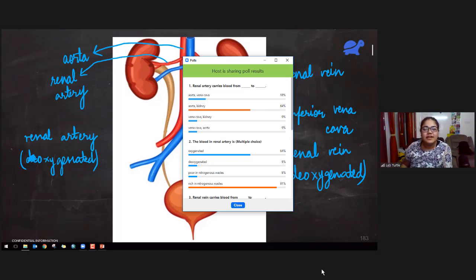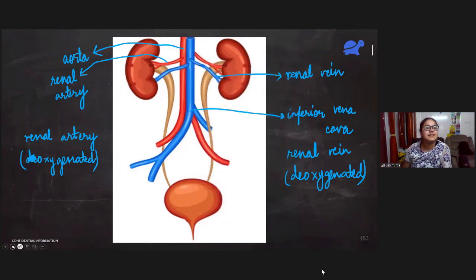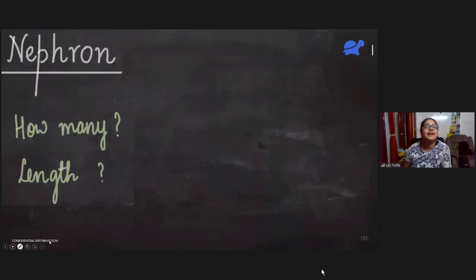Fifth, the inner light colored region of the kidney is known as, yes, it is known as medulla. Outer dark region is known as cortex. So here the correct answer is medulla. Okay, stopping now. Let's see the next part for today.